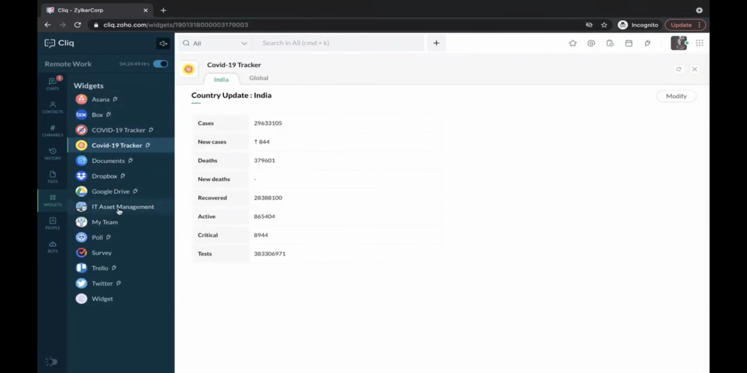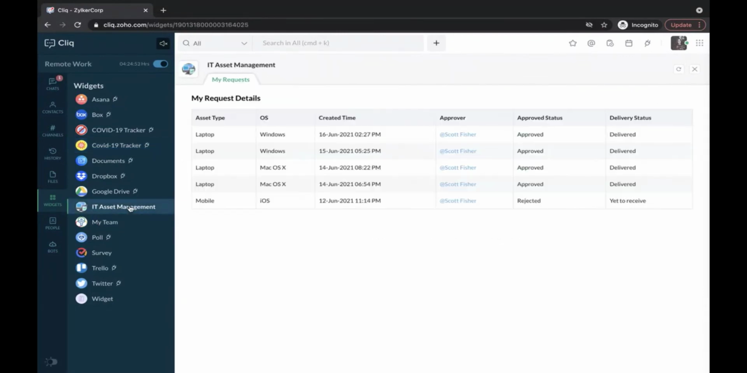So I'm seeing a specific dashboard here called IT Asset Management. I'll click on it. I'll see the history of all the requests that I have made. So here I've chosen Scott as my manager for every request of mine. I've requested a mobile once. I've requested laptops multiple times here. I see that my manager Scott has rejected my request for a mobile and he has approved the laptop request. I also see the delivery status of each request. Around 4 have been delivered and 1 is yet to be received.